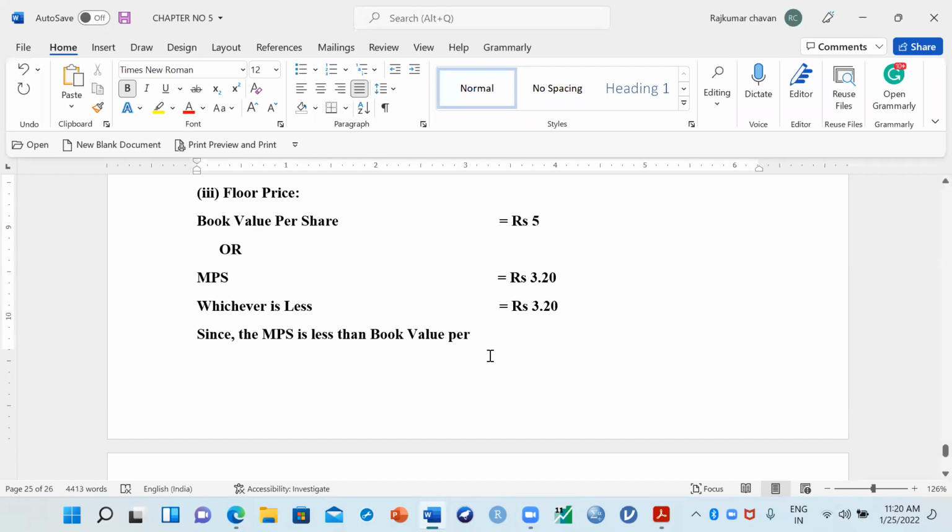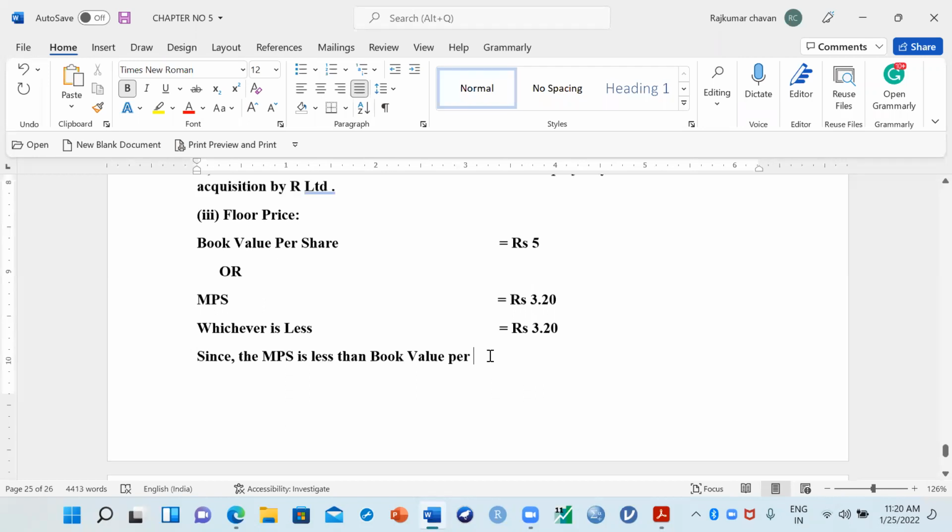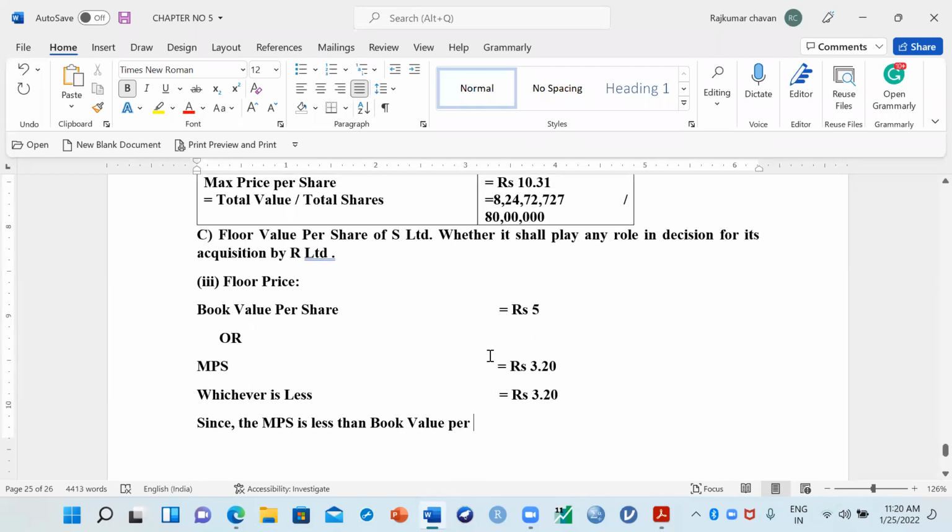Anybody can unmute and answer. Sir, as it is undervalued, it is the right time to buy the company. It is the right time to buy. Okay. Book value per share is 5. Market price is 2. So you can buy this company since the market price is 2, right?